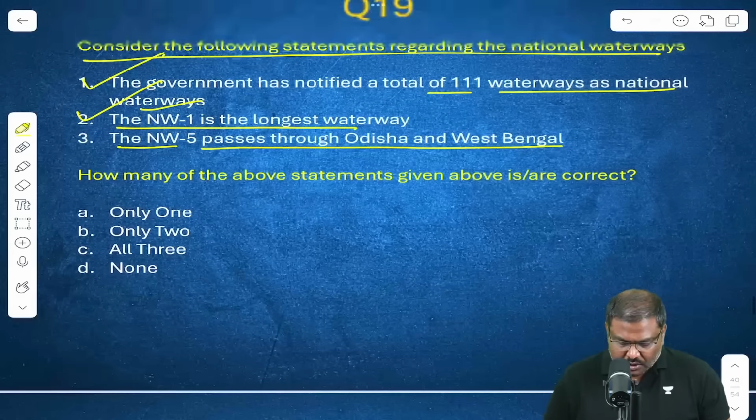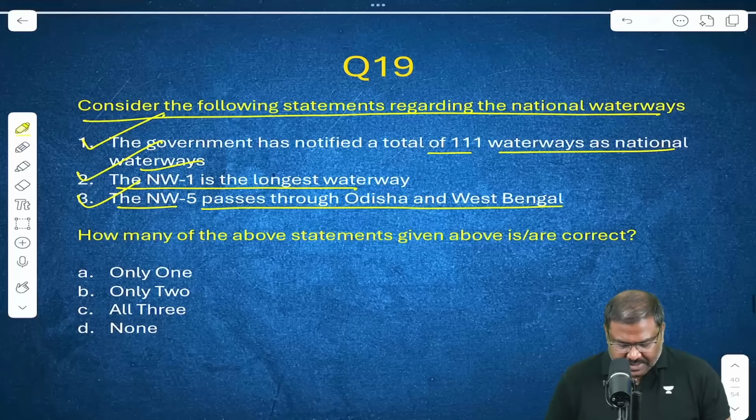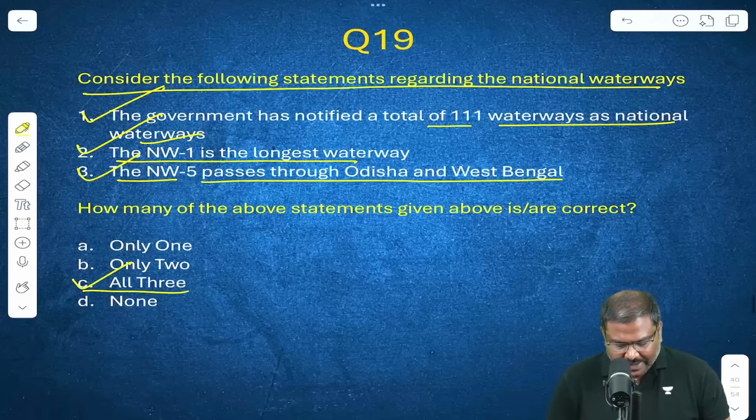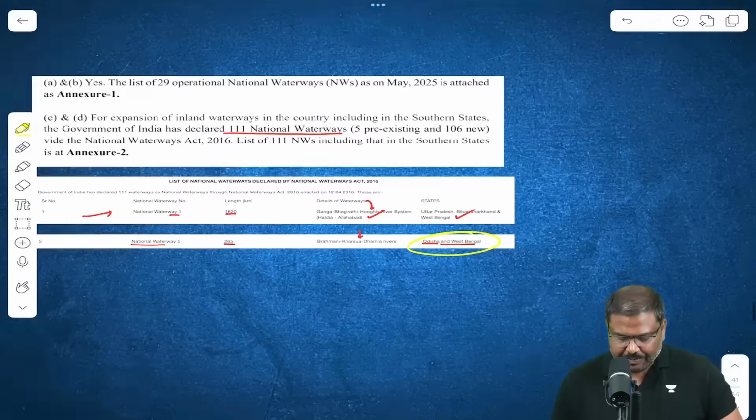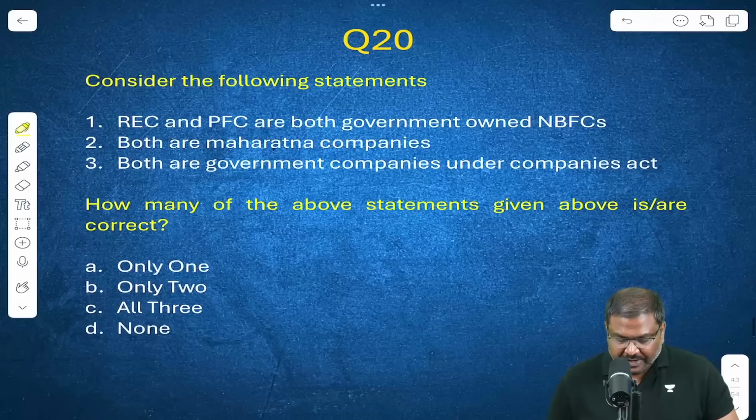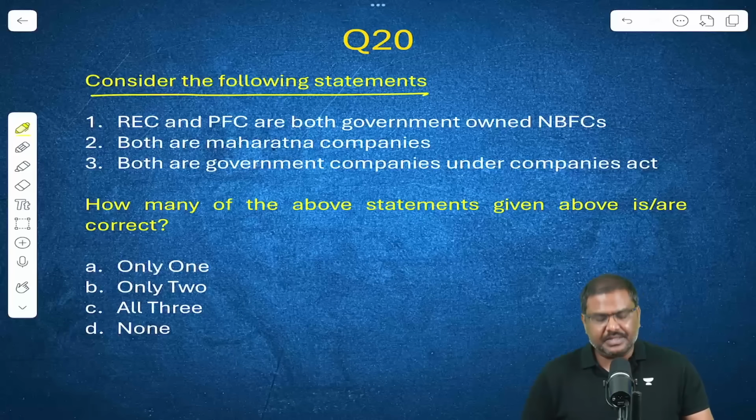Yes, that is also true. So all the three statements are correct. Right option for question number 19 will be option C. Question number 20 now. Consider the following statements.